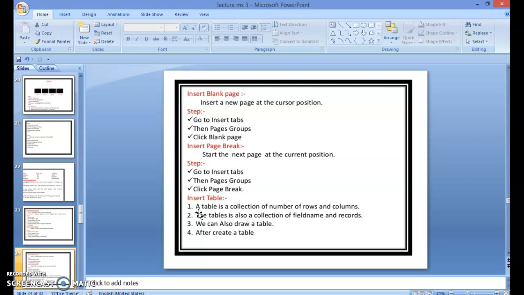First of all, insert table. A table is a collection of rows and columns. The table is also a collection of field names and records. We can also draw a table and then create a table.